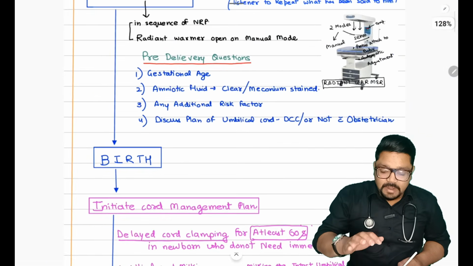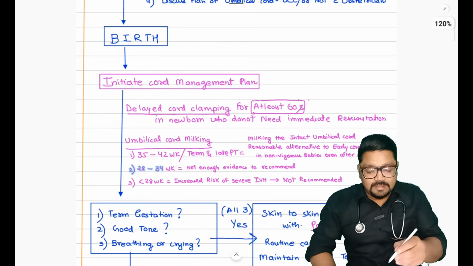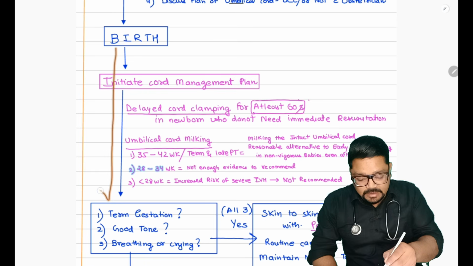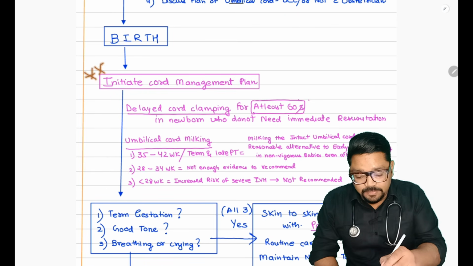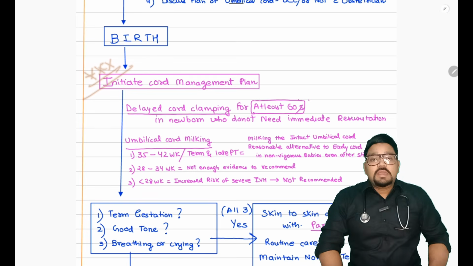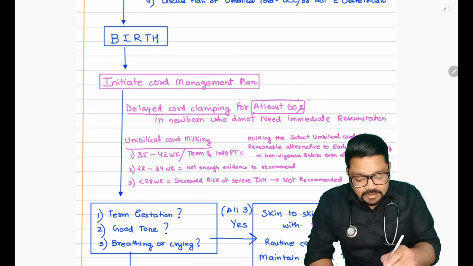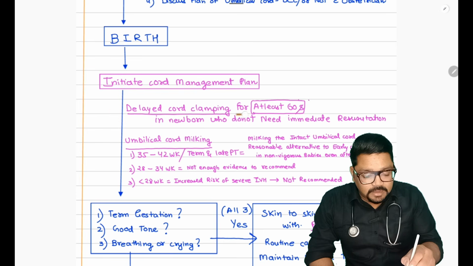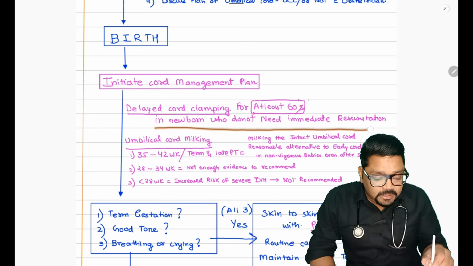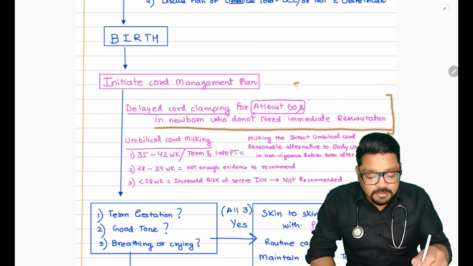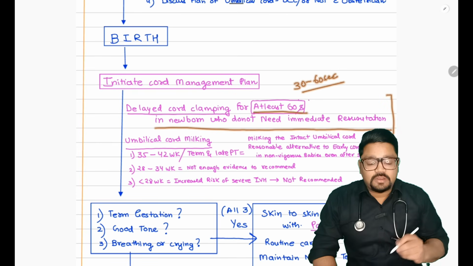Now, birth of the baby will take place. Now first update: as per previous guidelines, the birth would proceed directly, but now we have added one more step, and this is a potential MCQ point. Initial cord based management. What have they said? They have said delayed cord clamping for at least 60 seconds in newborns who do not require immediate resuscitation. Earlier it was 30 to 60 seconds. Now they have changed it to at least 60 seconds.